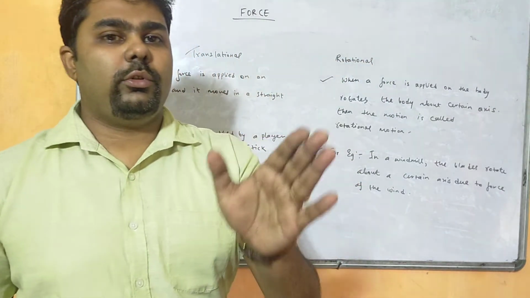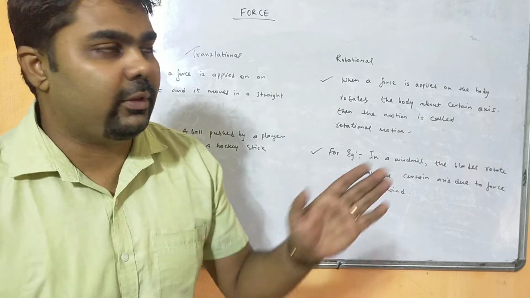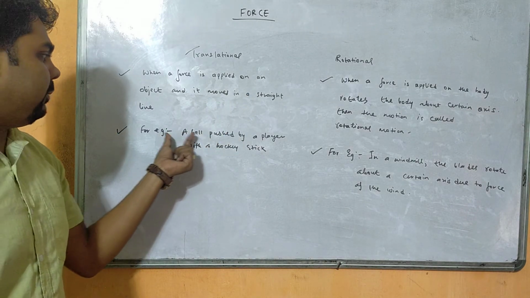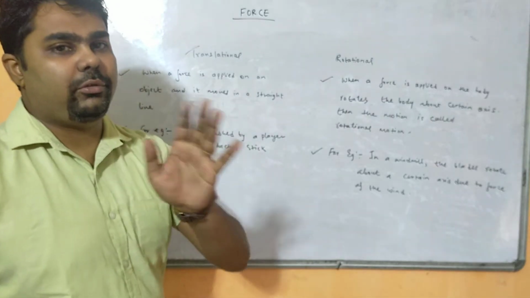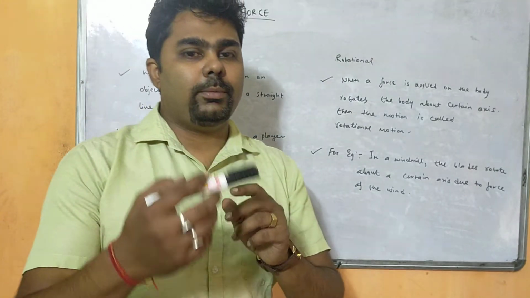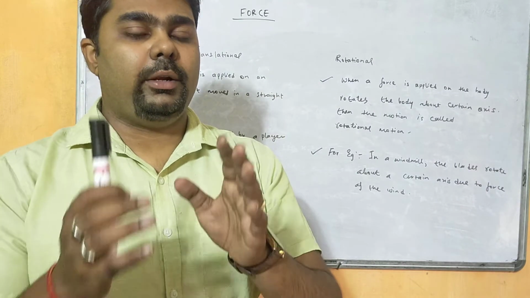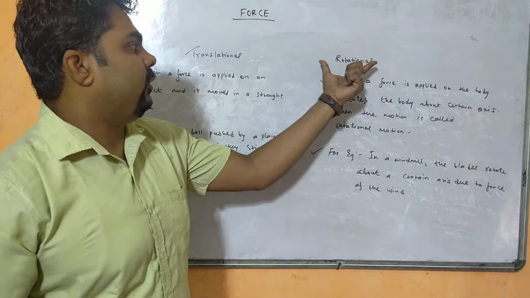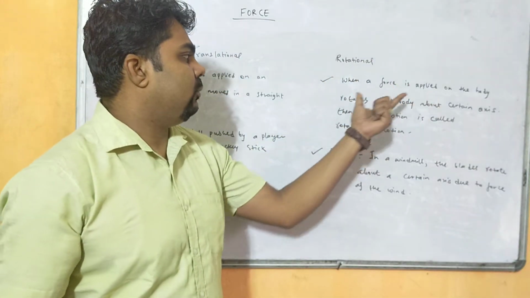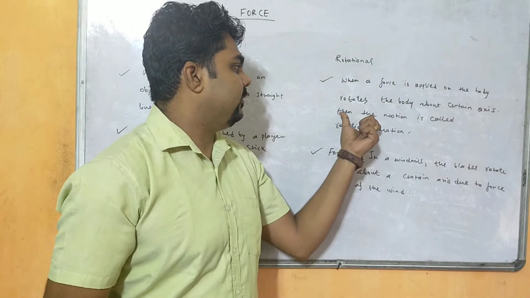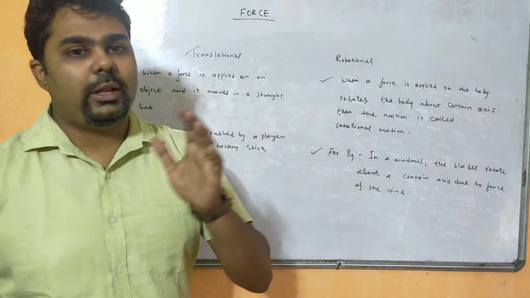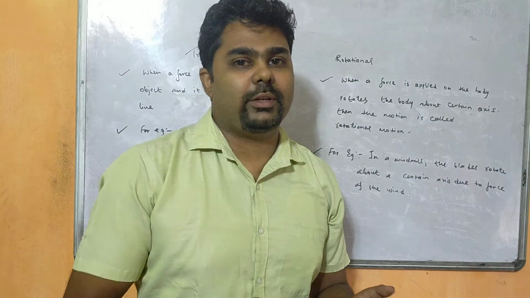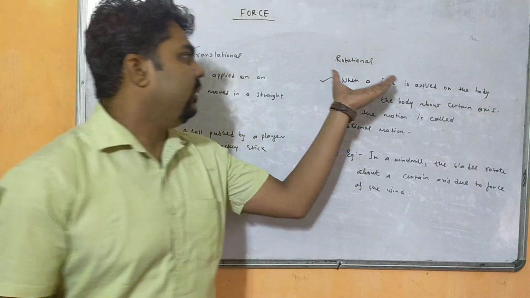So when a force is applied on an object and the object is moving in a straight line, we say it is translational motion. It is possessing translation, right? For example, a ball is pushed by a player with a hockey stick, or a car is moving in a straight line. But when a force is applied on an object and it is pivoted to a fixed axis, that type of motion is said to be rotational motion. So when a force applied on a body rotates the body about a certain axis, the motion is said to be rotational motion. For example, in a windmill, the blades get rotated by the force exerted by the wind, right? So this was translational motion and rotational motion.